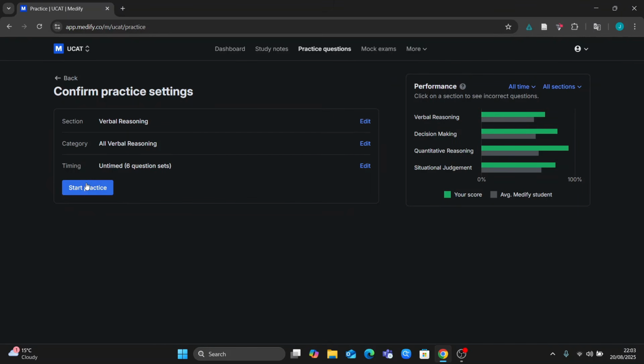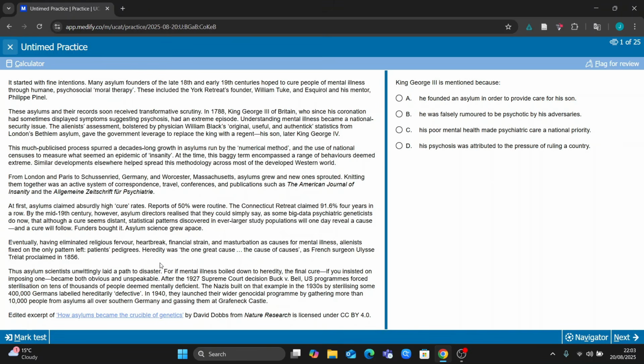I'm just going to start off with 6 question sets. Remember, I'm not trying to do these exactly to a time standard right now; what I'm trying to do is show you which questions I would do. So here, for example, it says King George is mentioned because he founded an asylum in order to provide care for his son. He was falsely rumored to be psychotic by his adversaries. His poor mental health made psychiatric care a national priority. His psychosis was attributed to the pressure of ruling a country.